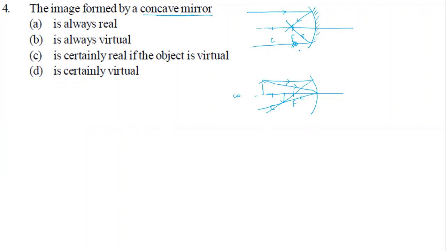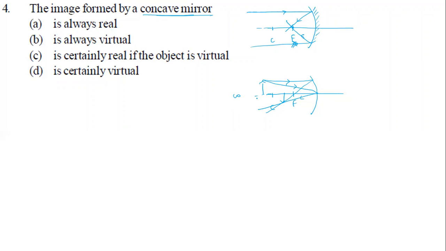Now they're asking, if I look at the cases one by one: the first option given is that it is always real. Is it possible? Of course, these two cases I wrote are real.